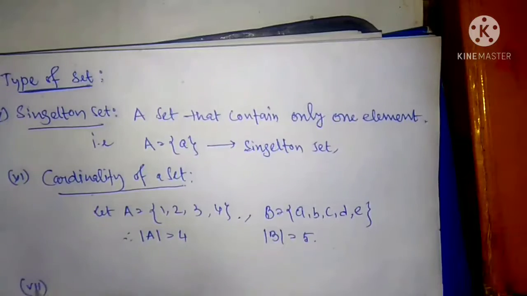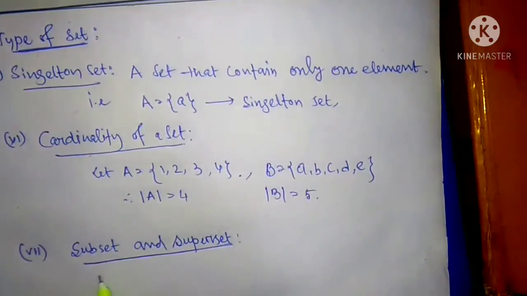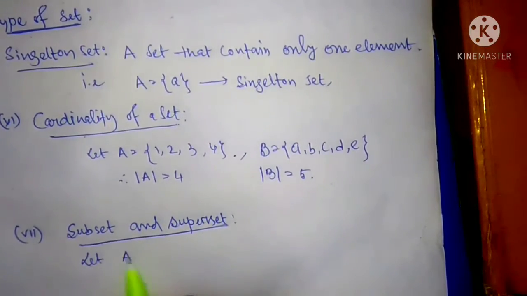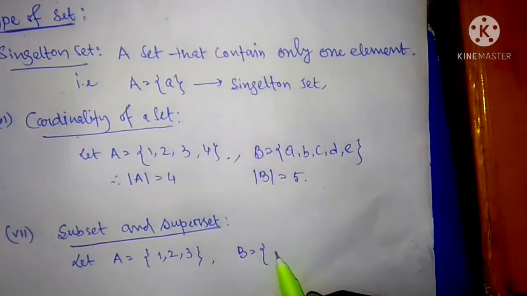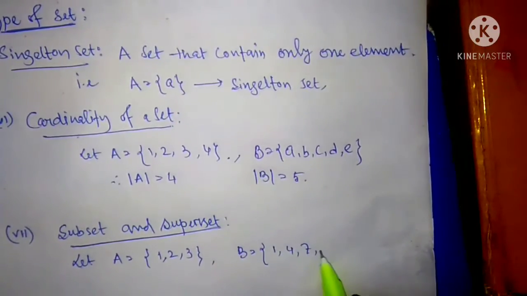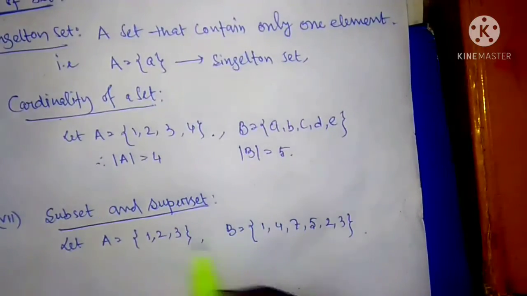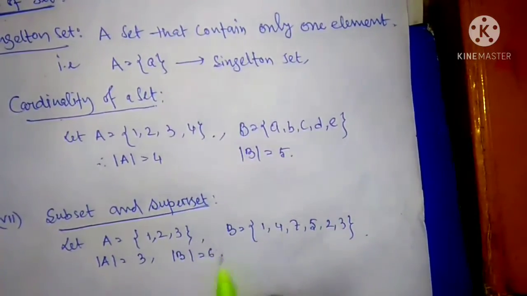Next type, subset and superset. सबसेट क्या है और सुपरसेट क्या है, एग्जाम्पल से समझाऊंगा तो ज़्यादा तकलीफ नहीं होगी। तो let A be a set that contains 1, 2, 3 and B be also a set that contains 1, 4, 7, 5, 2, 3. So the cardinality of set A होगा 3 and cardinality of B होगा 6.